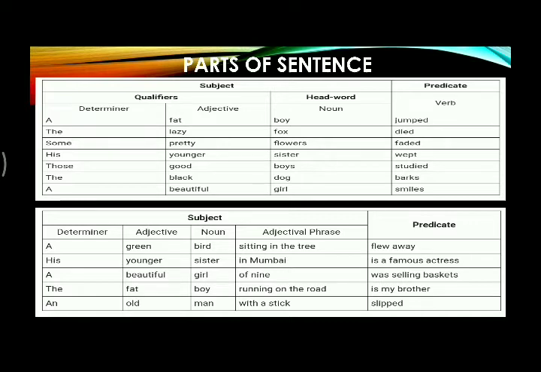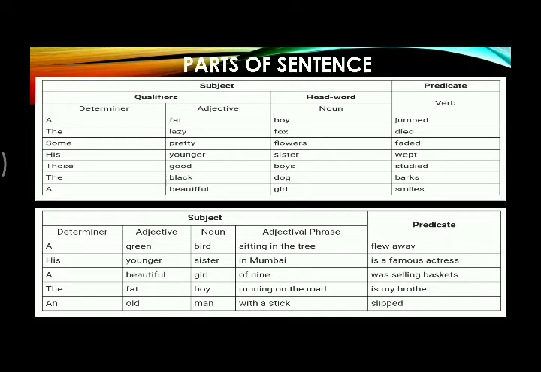Again, if we see another example of a longer sentence, for example, a green bird sitting in the tree flew away. So the subject part is a green bird sitting in the tree. A is determiner, green is adjective, bird is noun or head word.